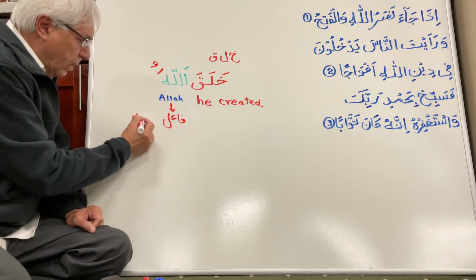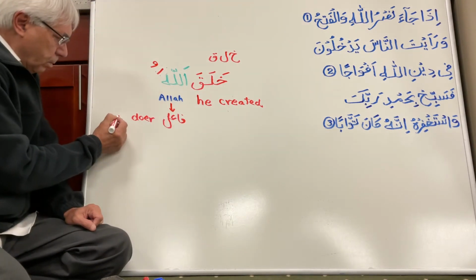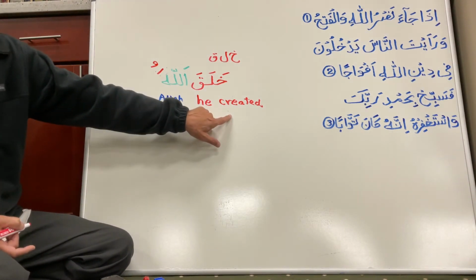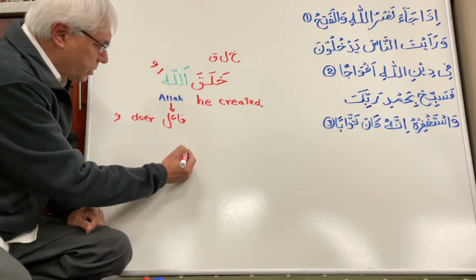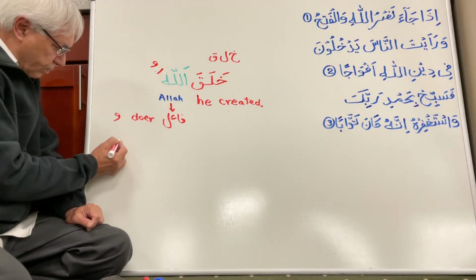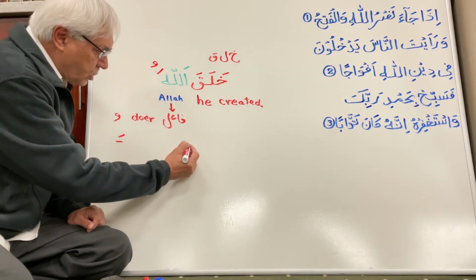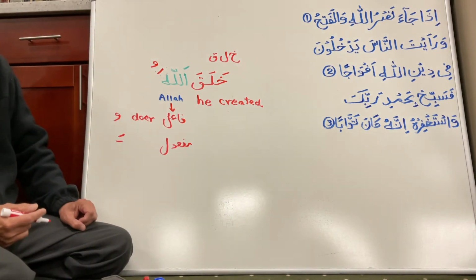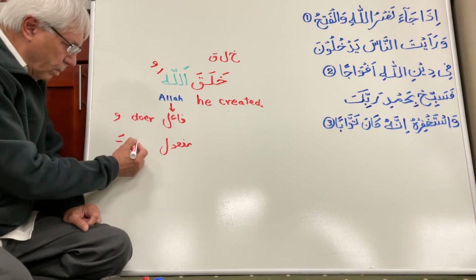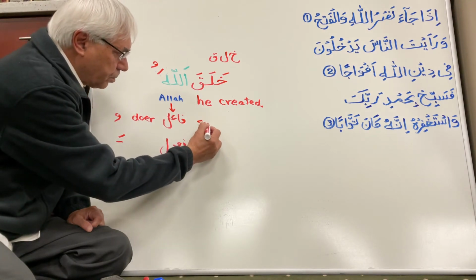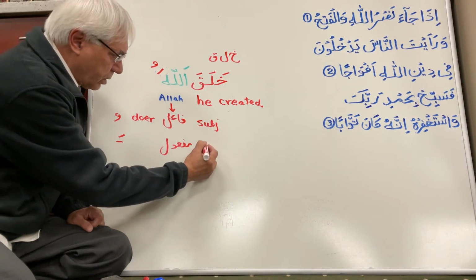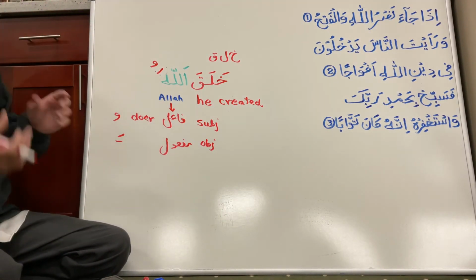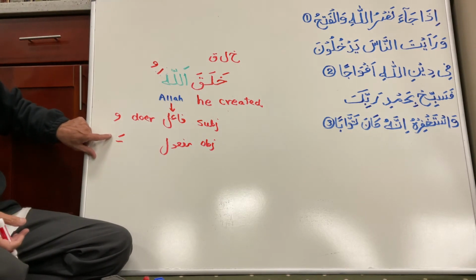Okay? And what is the case when there is a pesh there? He became the doer and he created, right? In the other case, when there is a zabar, this is called maf'ul, and he is being created. Okay? Object. So this is subject in English, and this is object. So whenever you want to use an object, you change this to a zabar on the last letter.